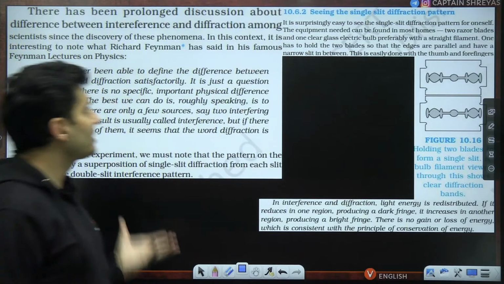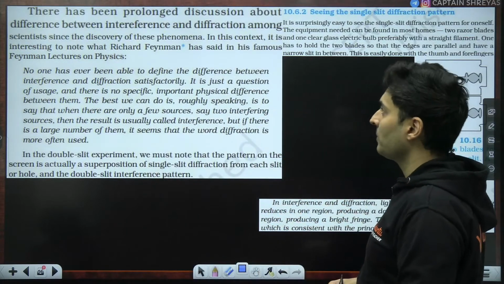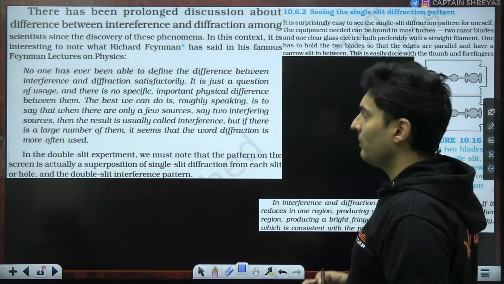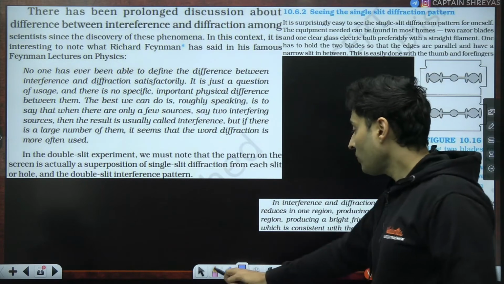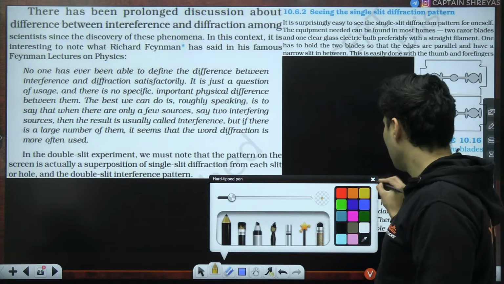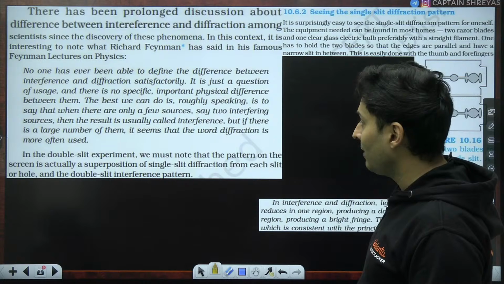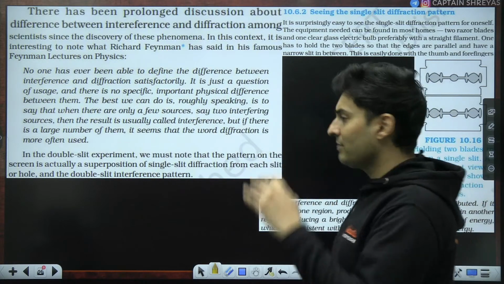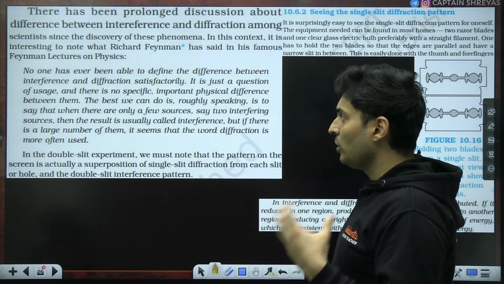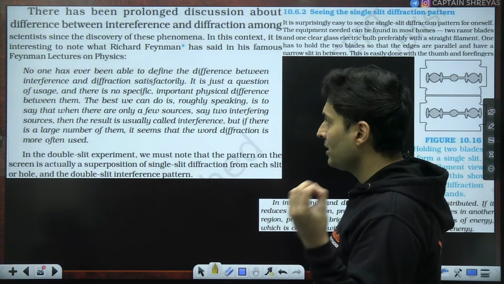There has been a discussion about what is the difference between interference and diffraction. And then Richard Feynman, who is a very famous physicist who also won a Nobel Prize, says no one has ever been able to define the difference between interference and diffraction satisfactorily. It is just a question of usage, and there is no specific important physical difference between them.